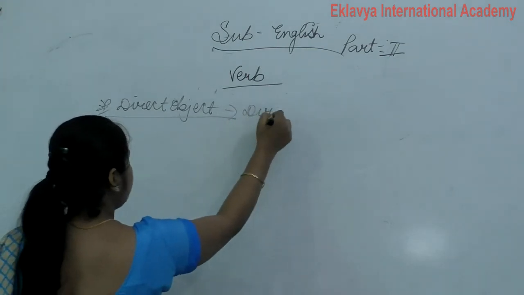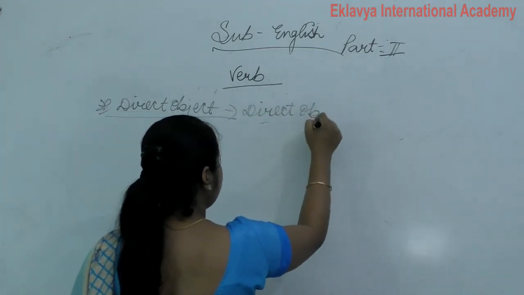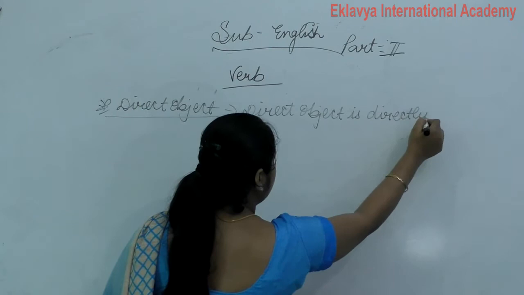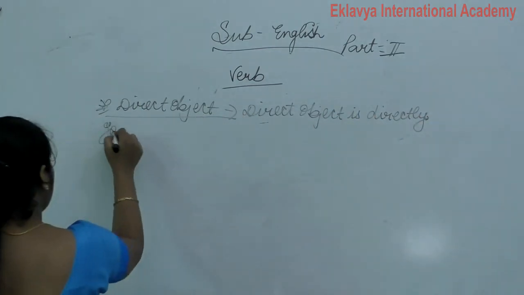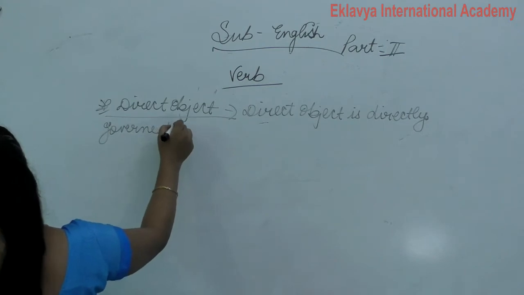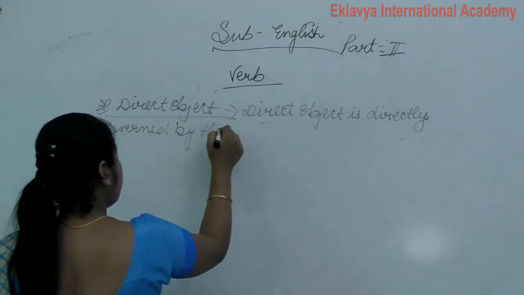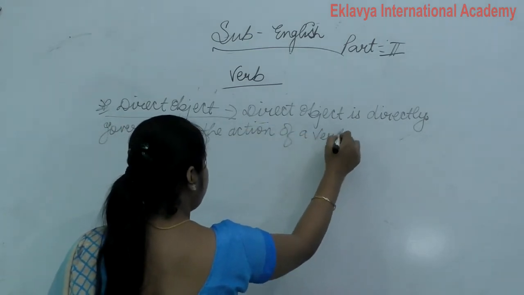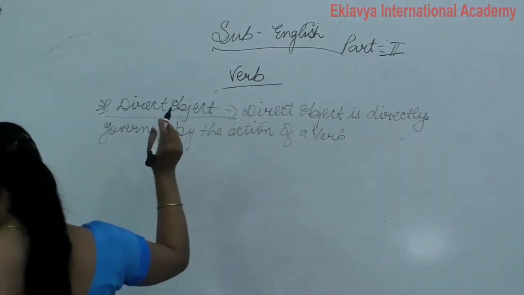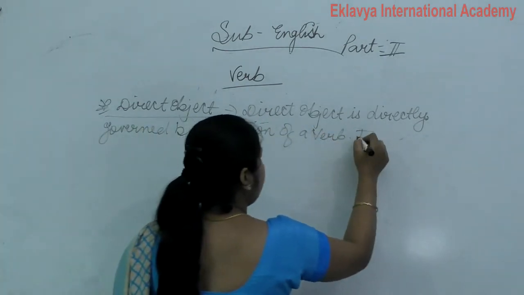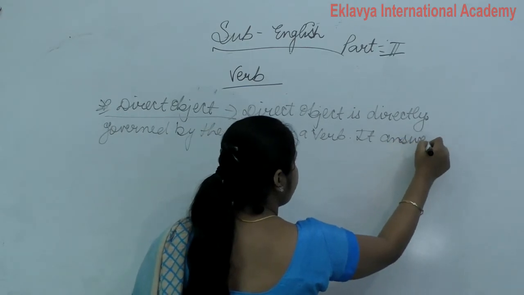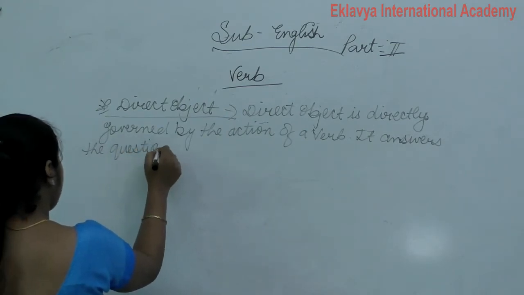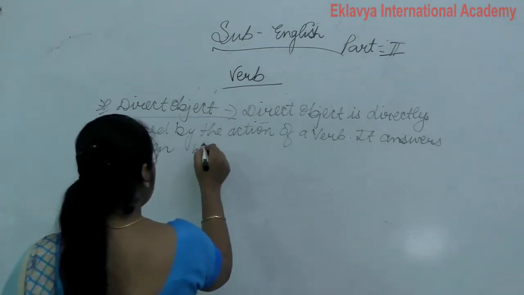What is direct object? Direct object is directly governed by the action of a verb. It answers the question what or whom.